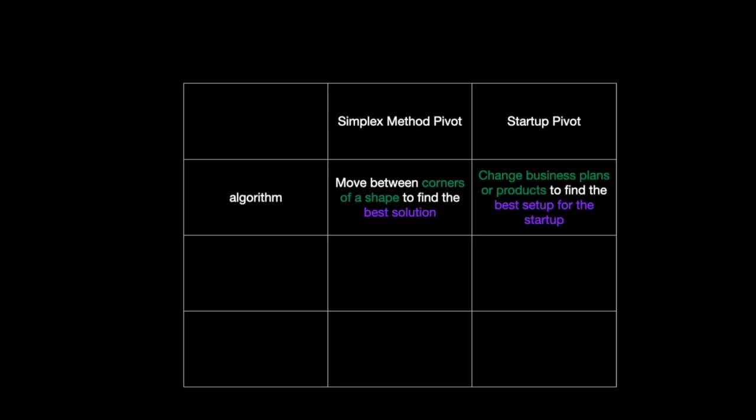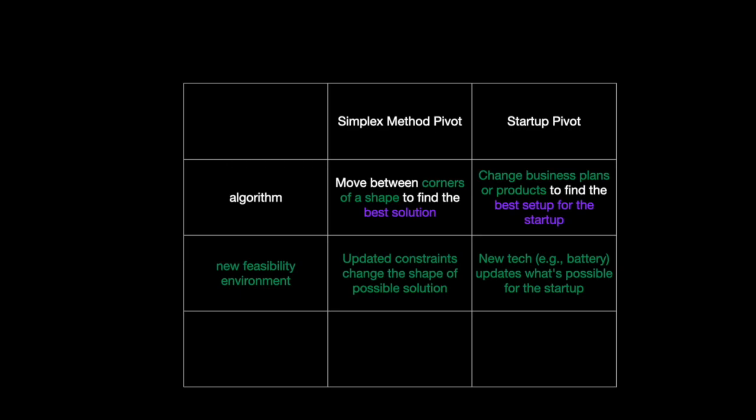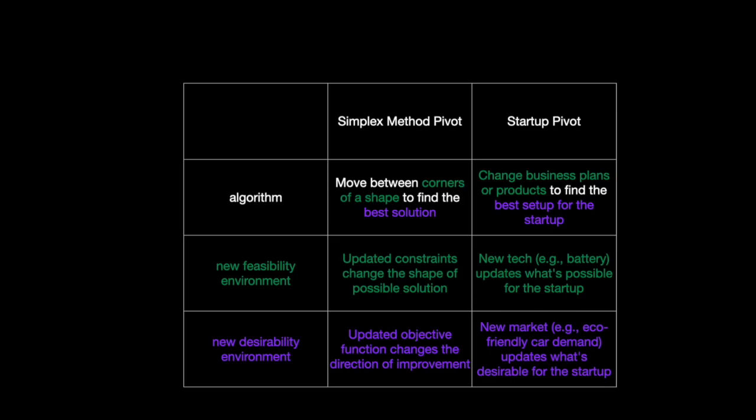Simplex and startup pivot have a lot in common. Algorithmically, Simplex moves between corners, and a startup changes business plans, both of them to find the best solution. For new feasibility, in Simplex, updated constraints change the shape of possible solutions, and in a startup, new technology updates what's possible for the startup. For new desirability, in Simplex, an updated objective function changes the direction of improvement, and in a startup, a new market, for instance, eco-friendly car demand, updates what's desirable for the startup.